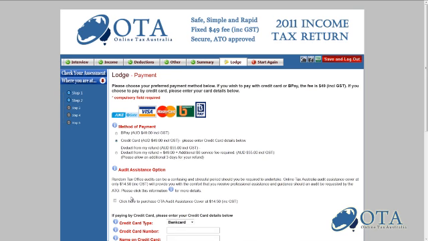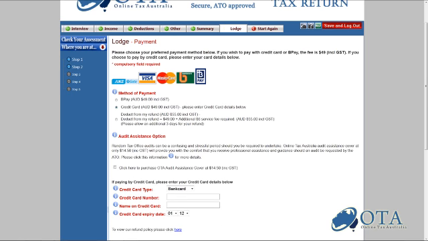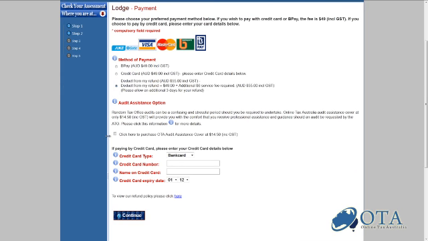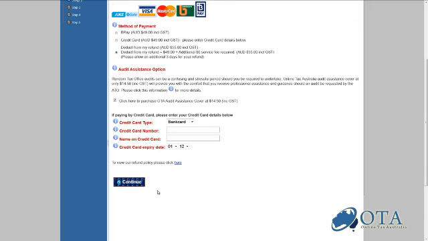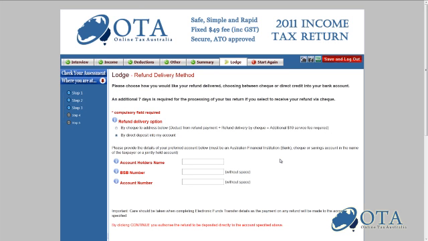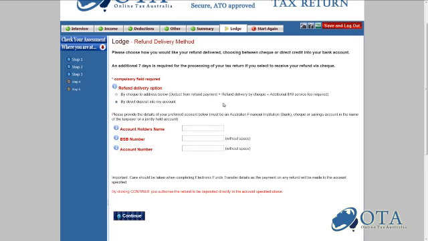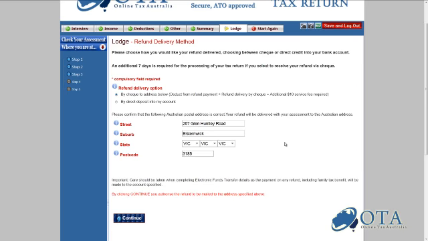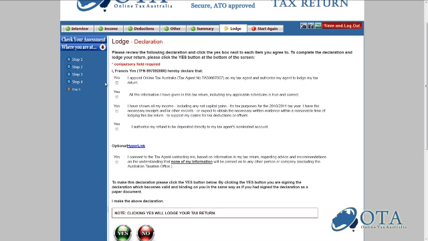Proceed through to the payment section, where you can choose to pay our fee from your refund, credit card, or BPay. You can also choose to receive your refund by cheque or elect to have it transferred directly into your nominated bank account. Once approved, the return will be electronically lodged with the Australian Taxation Office. Refunds will normally be processed in 10 to 14 days, depending on ATO processing times.